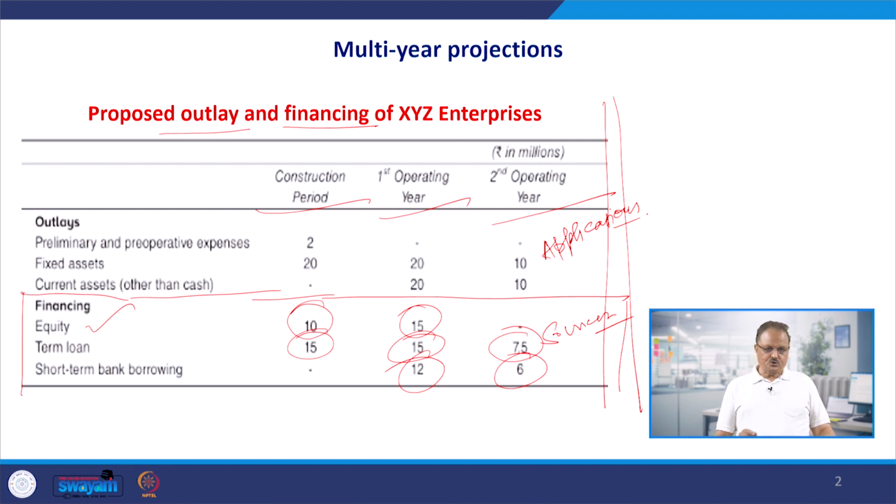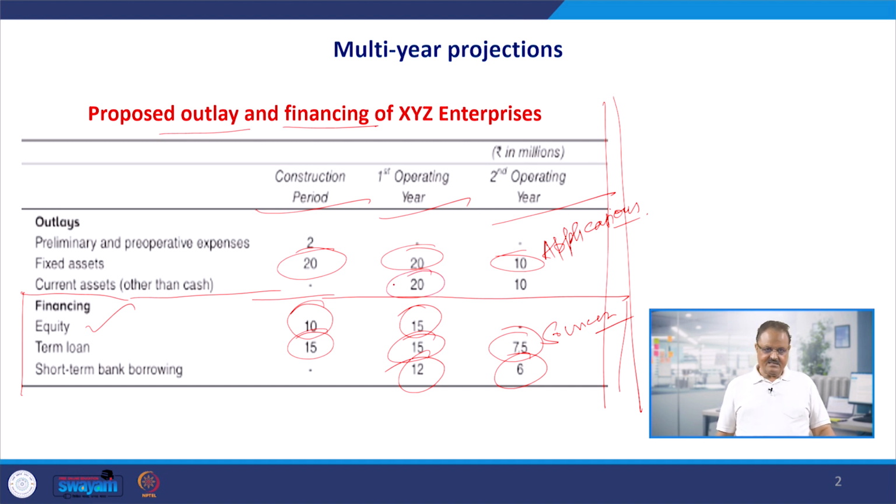And for what purpose will these sources be utilized? Number one, for raising the fixed assets in the firm. If you see, 20 million worth of fixed assets we had in the construction period, 20 million of fixed assets in the first operating year, and 10 million of fixed assets we are going to have in the second operating year. And current assets we start to build in the first operating year, 20 million.